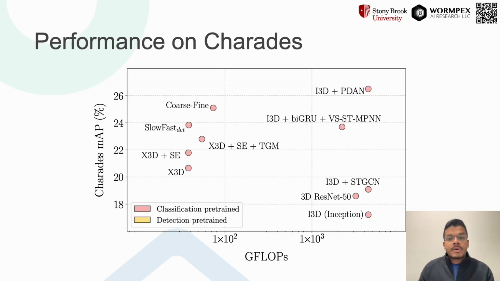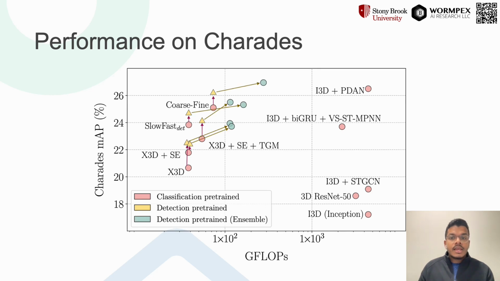If we look at how our proposed pre-training method benefits downstream detection, here we show results on Charades. The graph shows mean average precision, higher the better, versus flops, lower the better. Our models, when jointly trained with the proposed augmentations, show consistent improvements at the same compute footprint. If we consider model ensembles trained separately with each augmentation, they show a further improvement, but at the cost of extra computations. Even our ensembles are 1 order of magnitude more efficient compared to previous state-of-the-art.